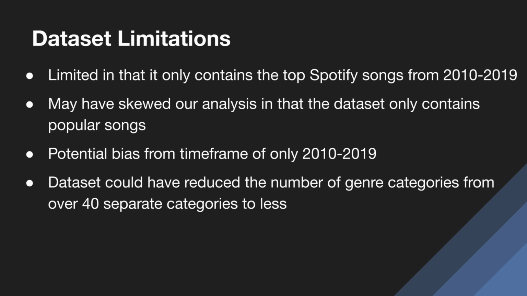Some of the dataset limitations were that it only contained the top Spotify songs from 2010 to 2019. Thus, it may have skewed our analysis in that the dataset only contained popular songs. Additionally, there may have been a potential bias from the time frame of only 2010 to 2019. Furthermore, the dataset could have reduced the number of genre categories from over 40 separate categories to a lesser amount.